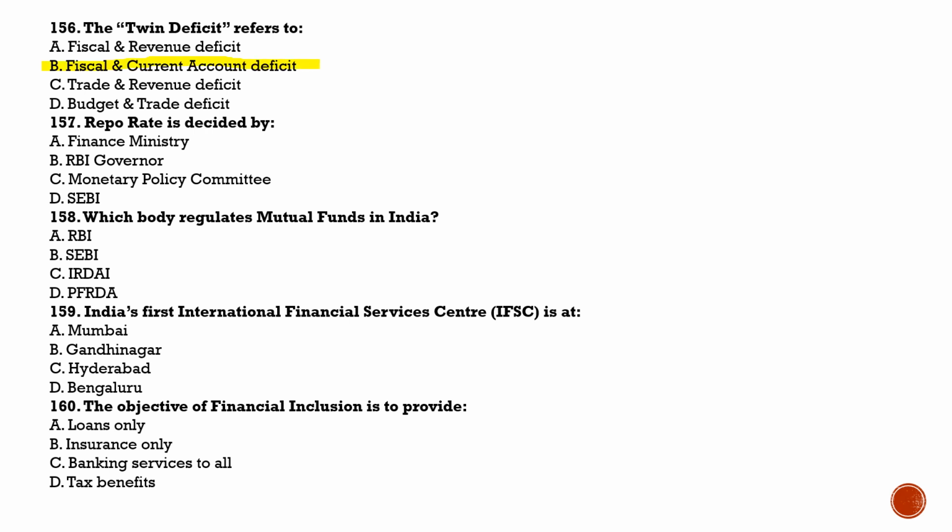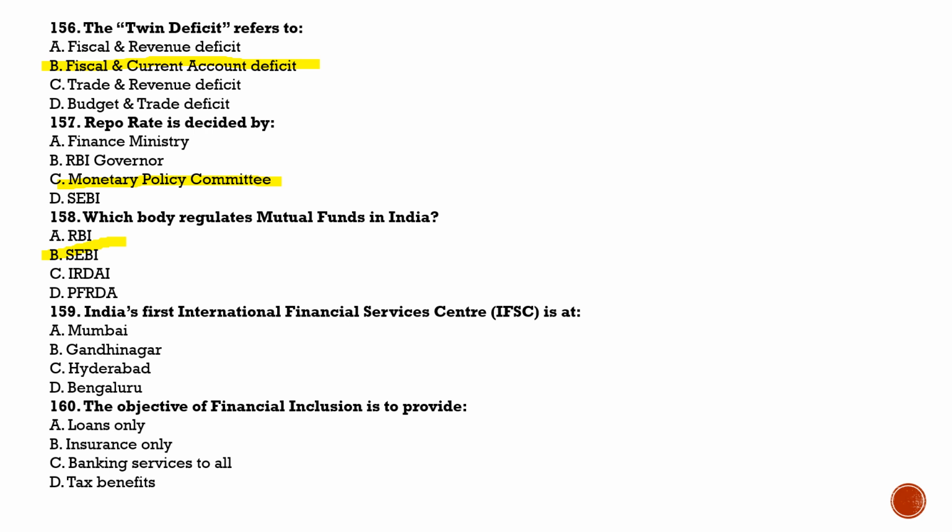Next question is the twin deficit refers to, and the answer for this is option B, fiscal and current account deficit. Next is question number 157. Repo rate is decided by, and the answer for this is option C, that is Monetary Policy Committee. Next is question number 158. Which body regulates mutual funds in India? And the answer for this is option B, that is SEBI.